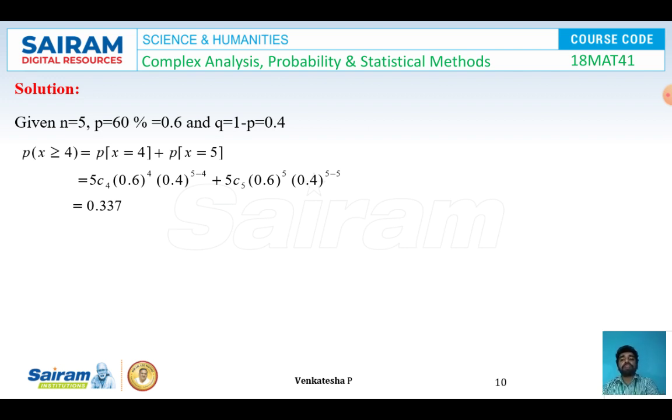To find the values for x = 4 and x = 5, I got the expression 5C4 (0.6)^4 (0.4)^(5-4) + 5C5 (0.6)^5 (0.4)^(5-5). After simplifying this, we got the value P(x ≥ 4) as 0.337.